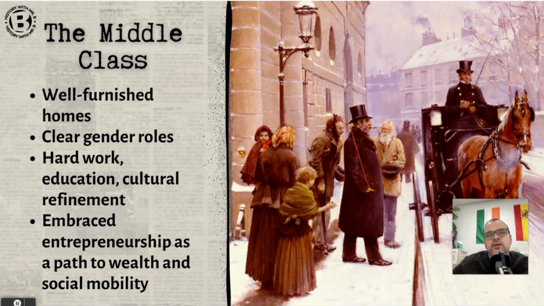So there's a high value on education, not just as a means to an end, but as an end in itself. So there's this culture of literacy, cultural refinement, intellectual achievement. The middle class wants to distinguish themselves from the working class through their manners, their speech, the activities and practices they do, the hobbies that they have, going to the theater, playing the piano, participating in charity events and things like that. They want to really differentiate themselves from the working class.